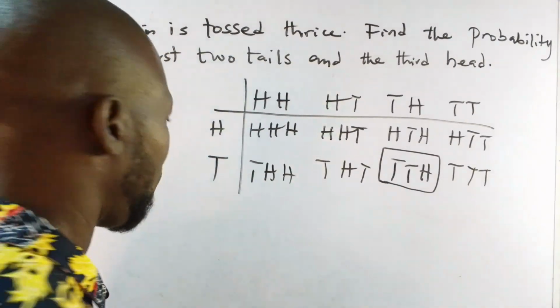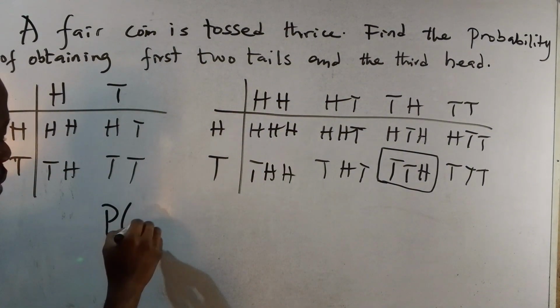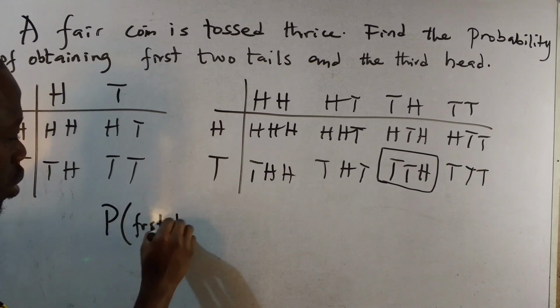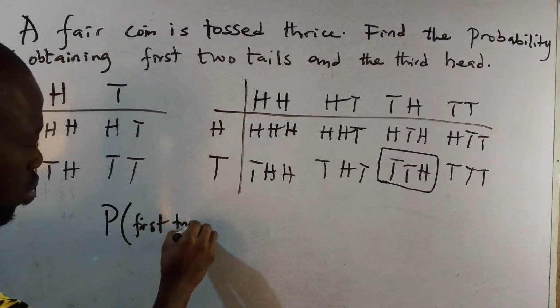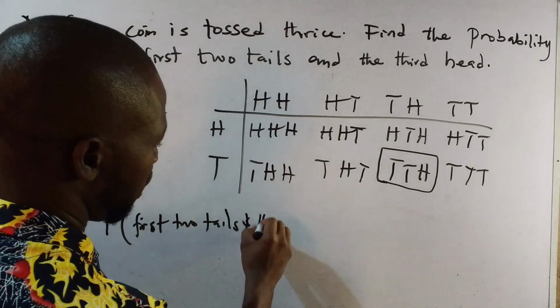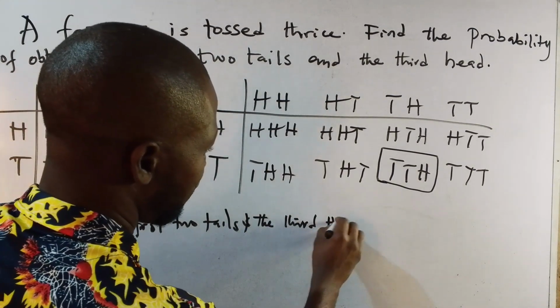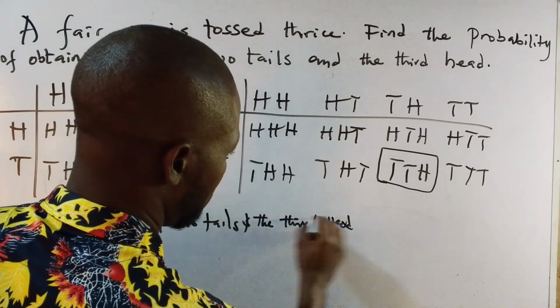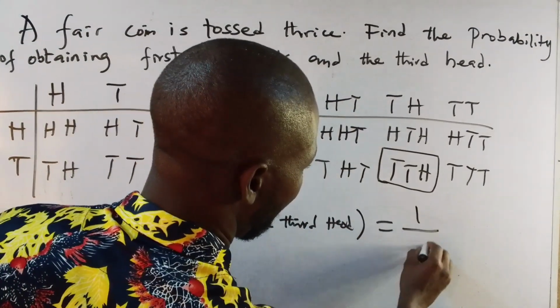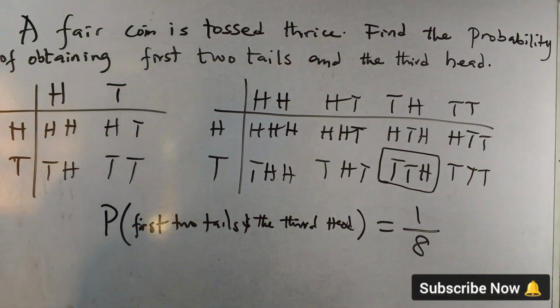And this probability is what? The probability of the first 2 tails and a third head is 1/8. It can only happen once in the 8 possible outcomes.